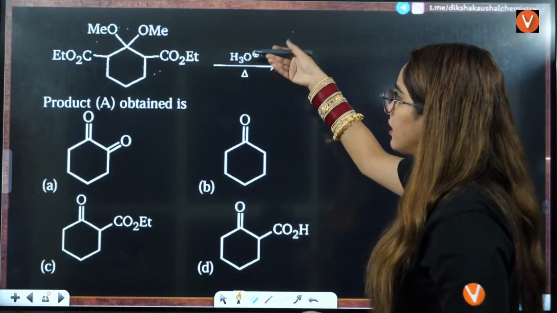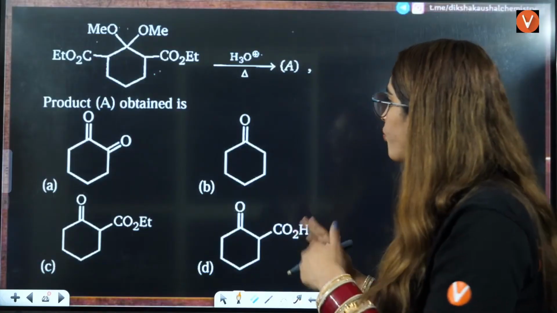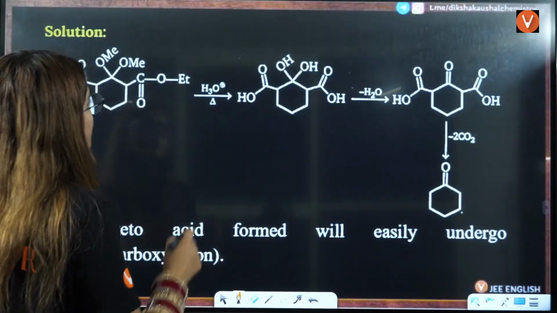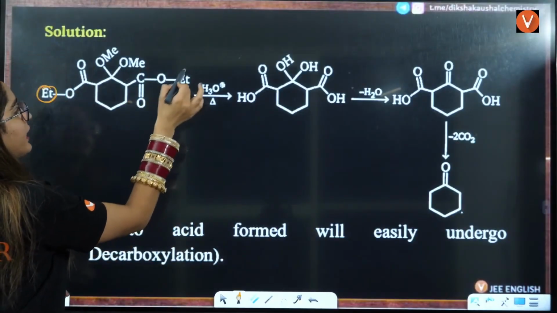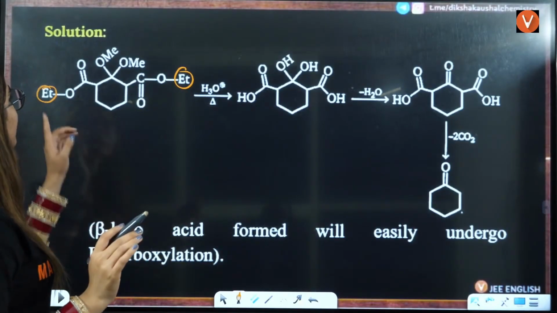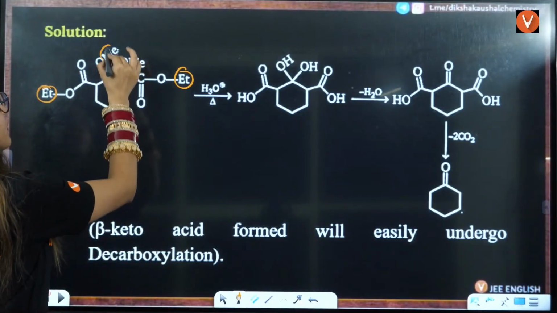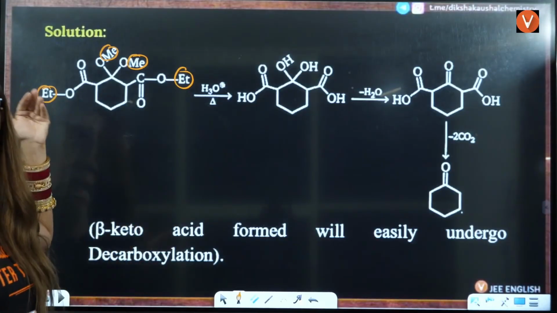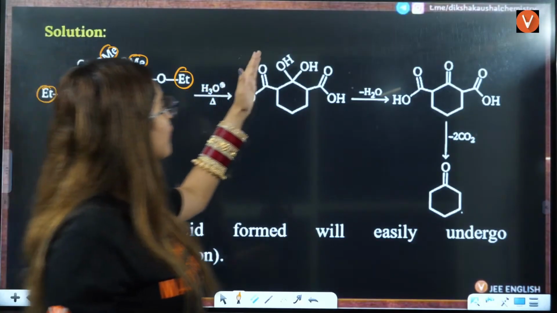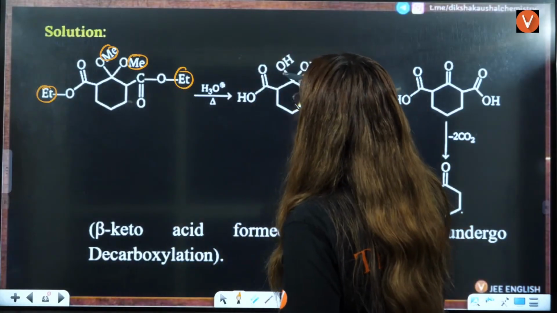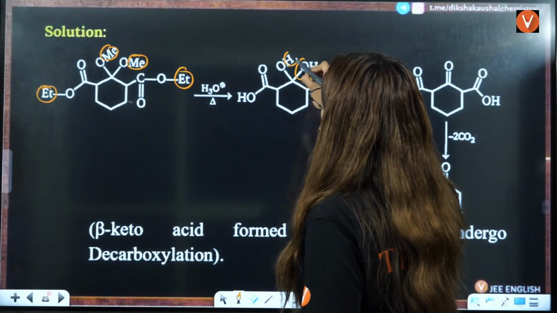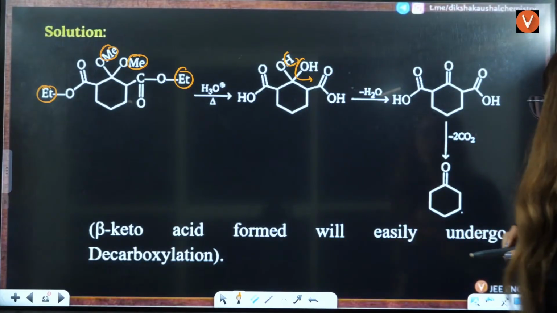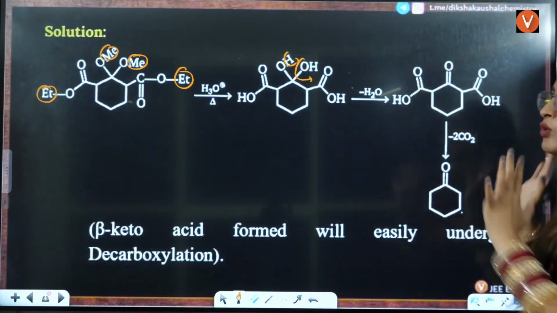So you can see acidic hydration we are doing. So what will happen? Here you can't answer this directly. First we know that acidic hydration means this Et will be replaced by H here, right? And this Me will also be replaced, methyl groups are replaced by hydrogen. That is what we do in acidic hydration, right? So here you have OH. We know that here what will happen? One carbon cannot hold it, so water will be eliminated. Here you will have double bond O, right? This is the situation that you will have here. Till here you know that it is correct.